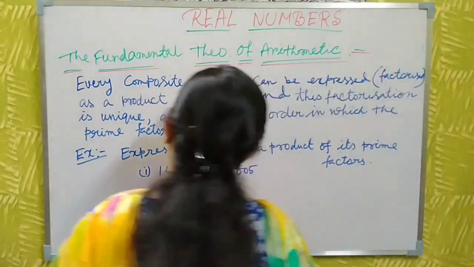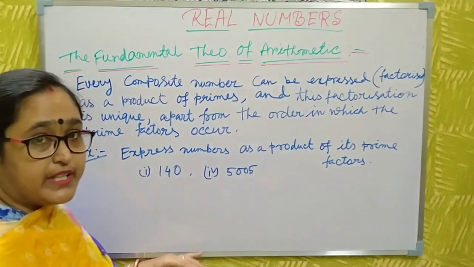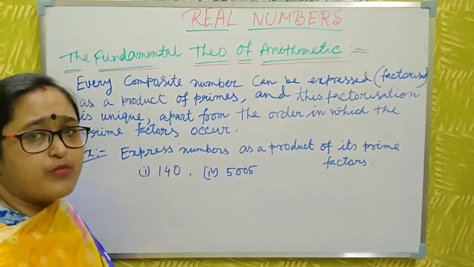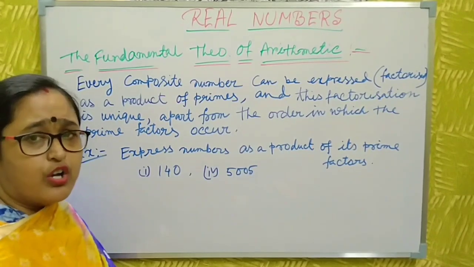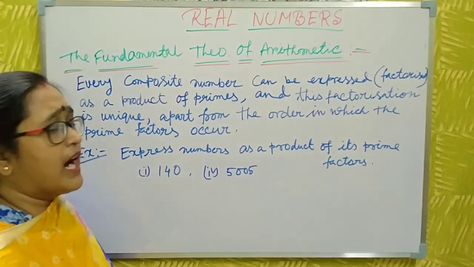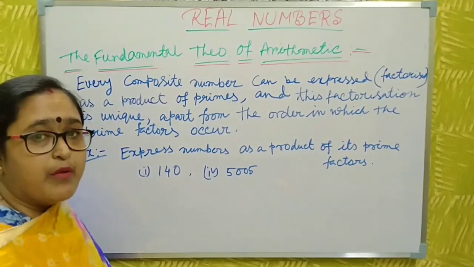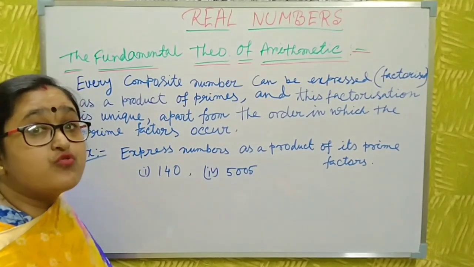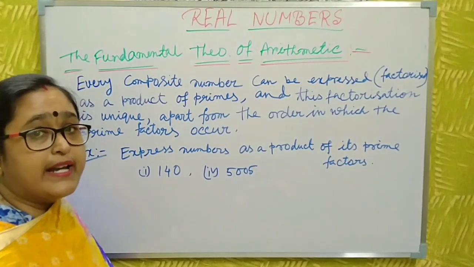Before I start the fundamental theorem of arithmetic, I will discuss composite numbers. What is a composite number? What is a prime number? All of you know, but you may have forgotten. A prime number is a number which has only two factors, 1 and itself.